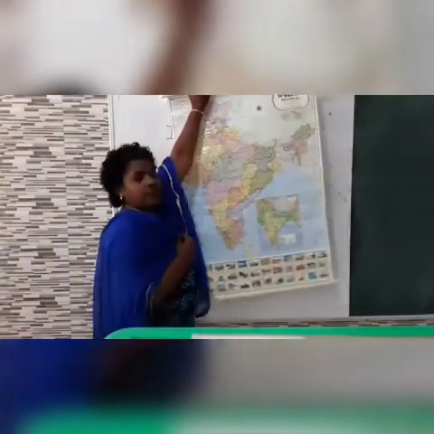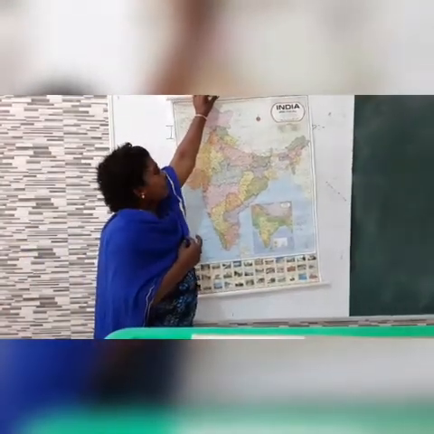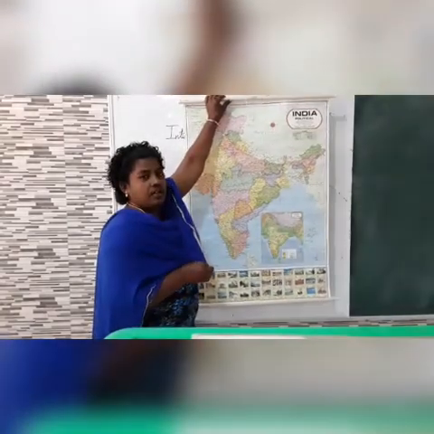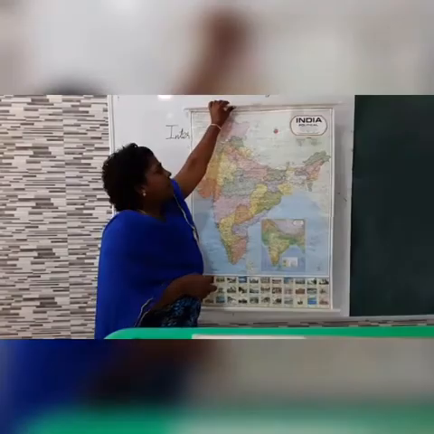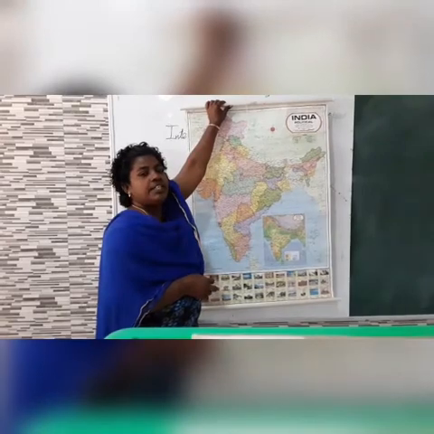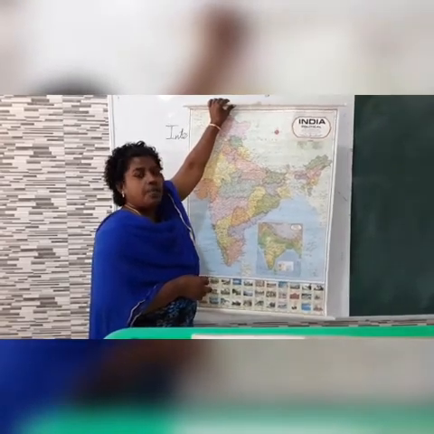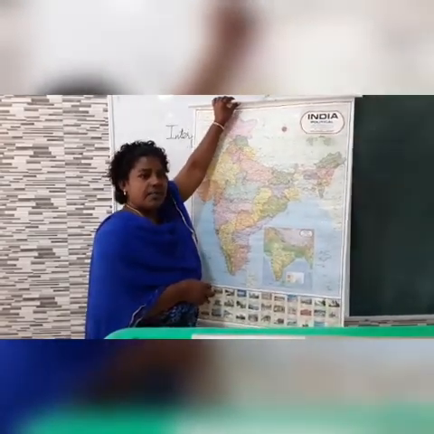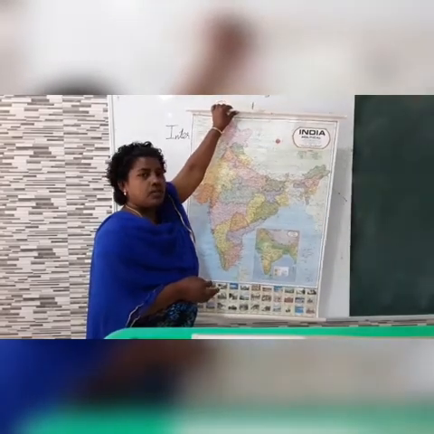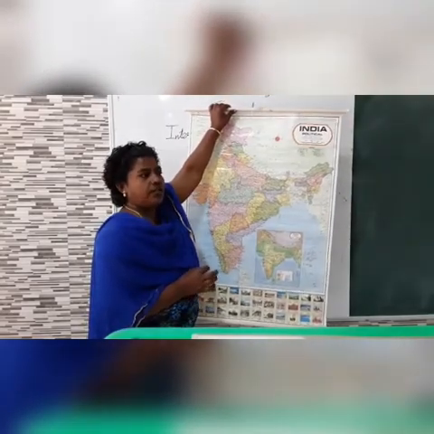Now, what is it? We all know this is a map. This map is the Indian political map. Maps are the representation of the earth.